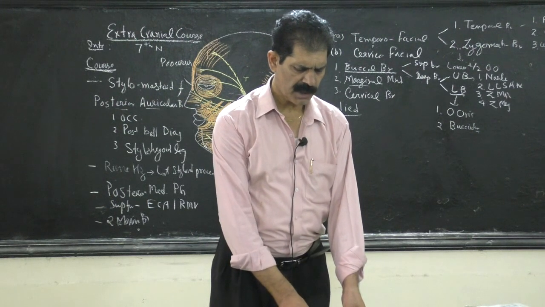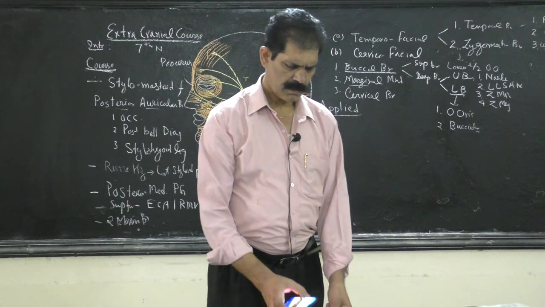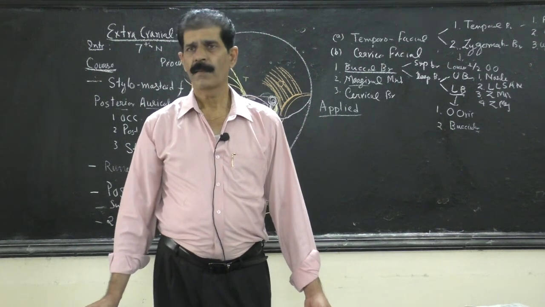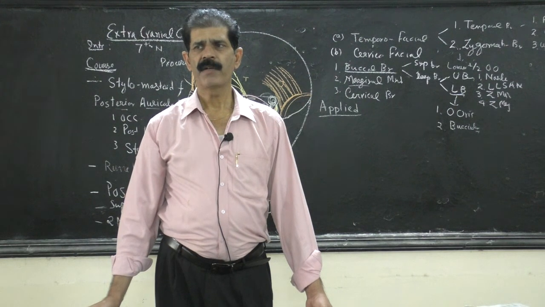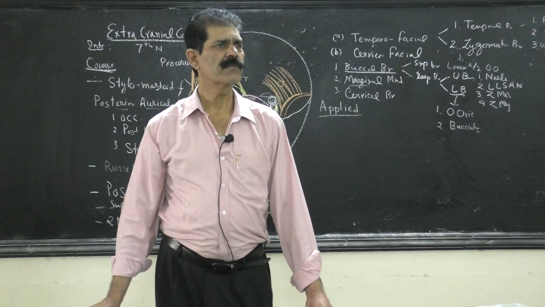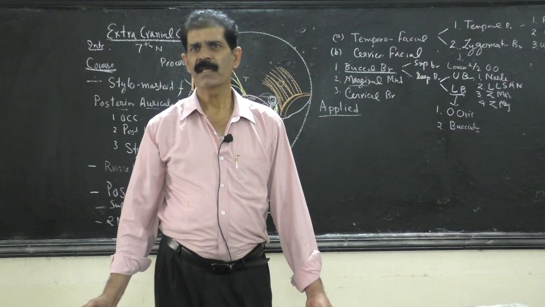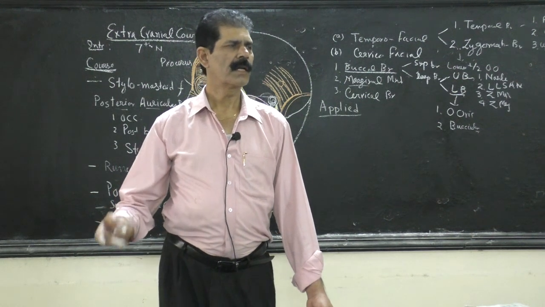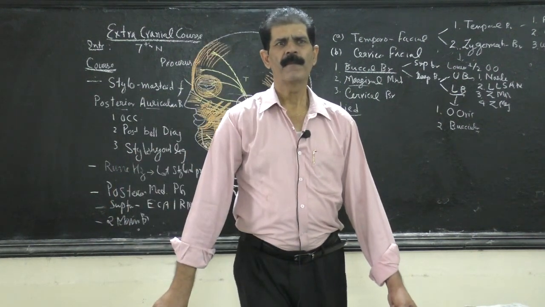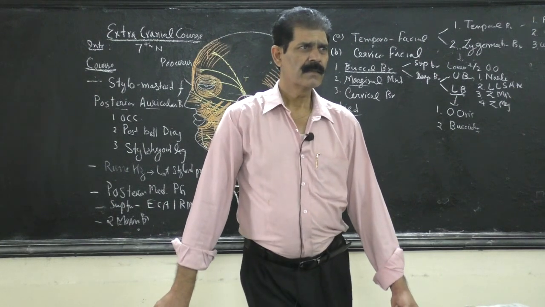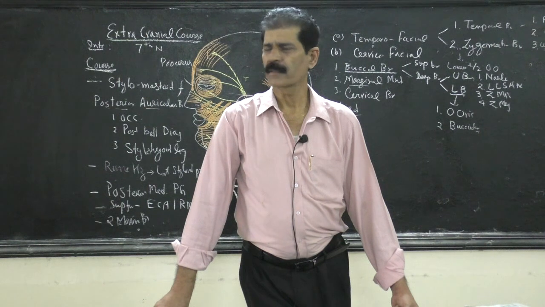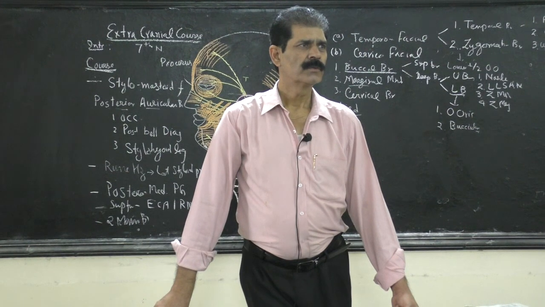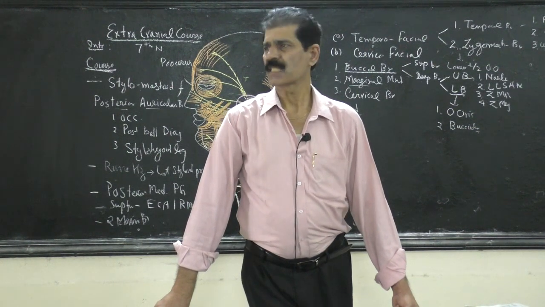Applied means when the facial nerve is damaged or cut due to any reason. So what will happen? If it is a motor branch, so what will happen? Whenever the nerve supplying any muscle is cut or broken or damaged, what will happen to the muscle? Will it contract? No. So there will be loss of contraction, and it remains relaxed. Then the muscle won't work. So the muscle is said to be paralyzed.